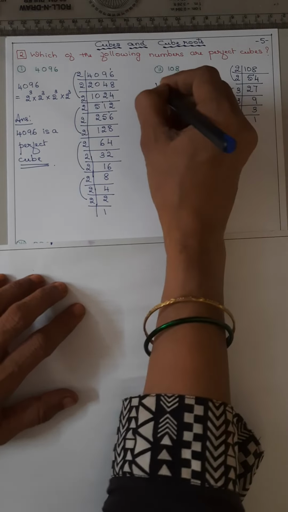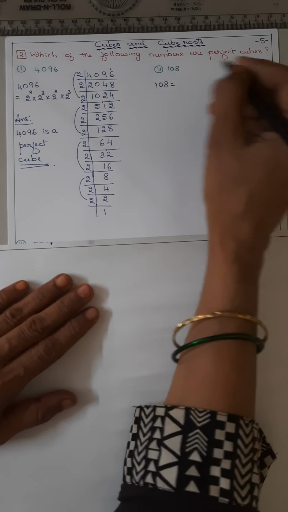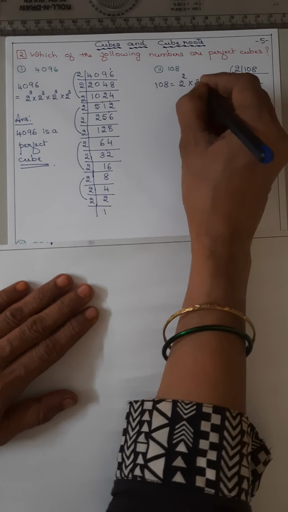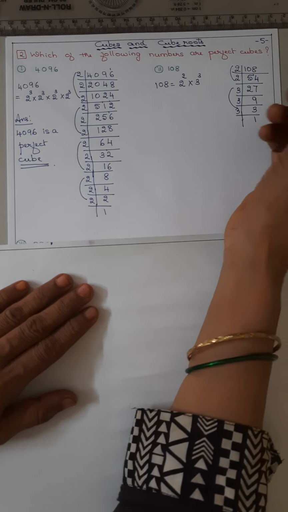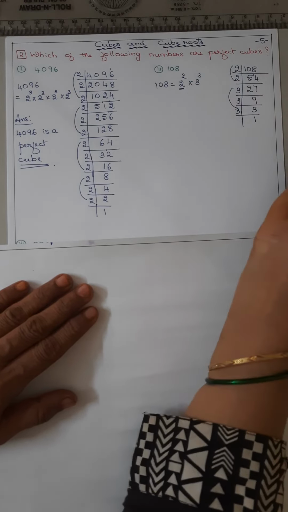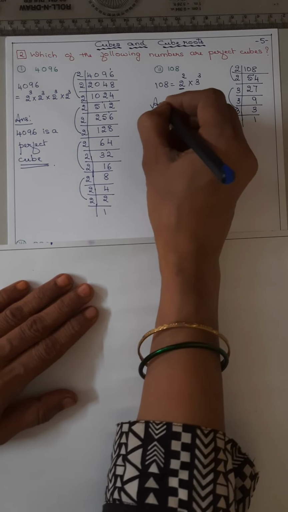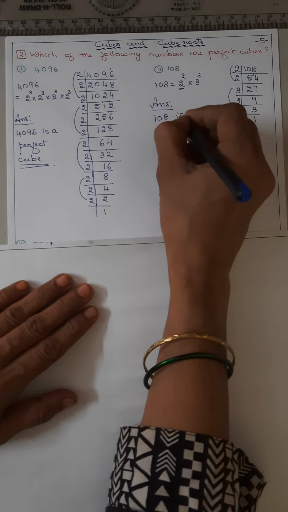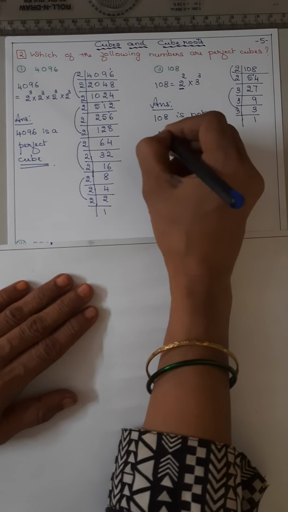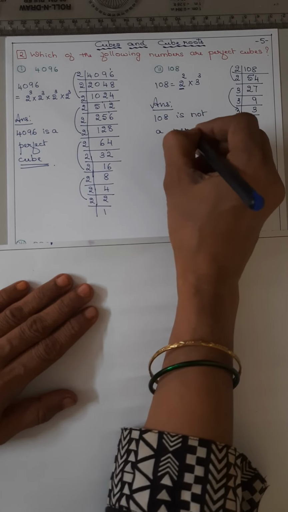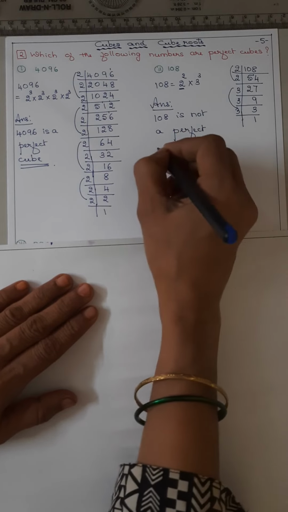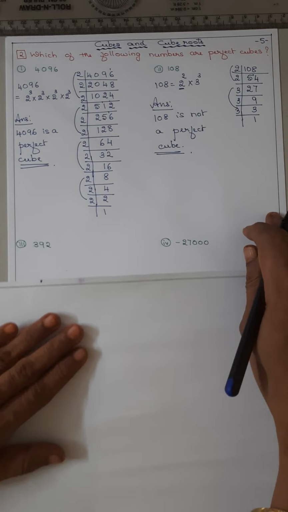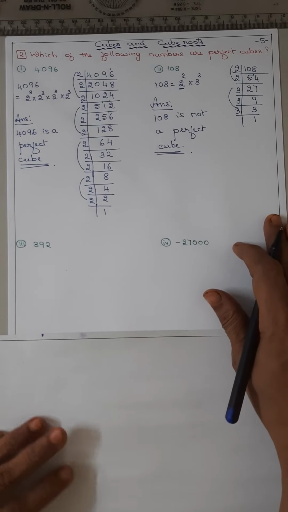So you get 108 can be written as 2 square and 3 cube. So it is a square. That is why 108 is not a perfect cube.